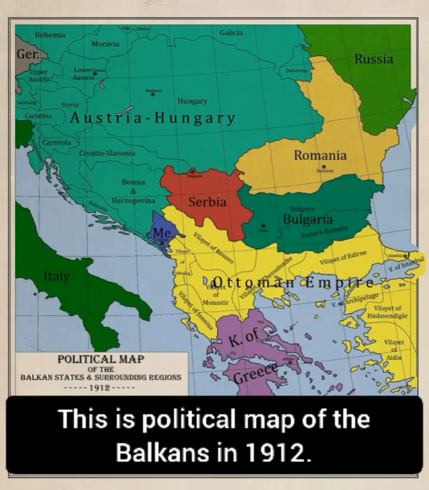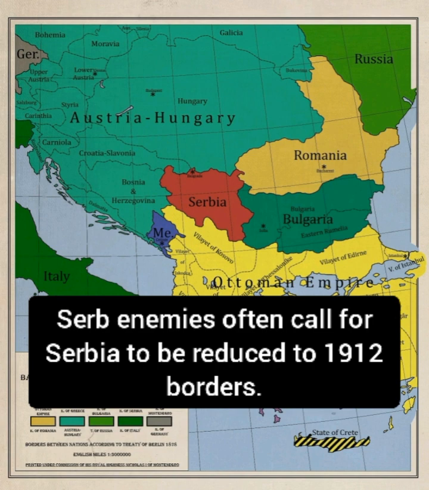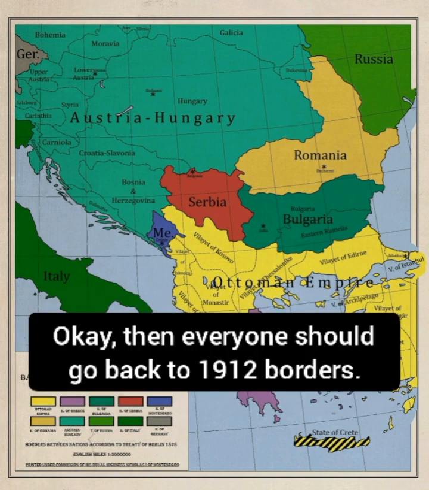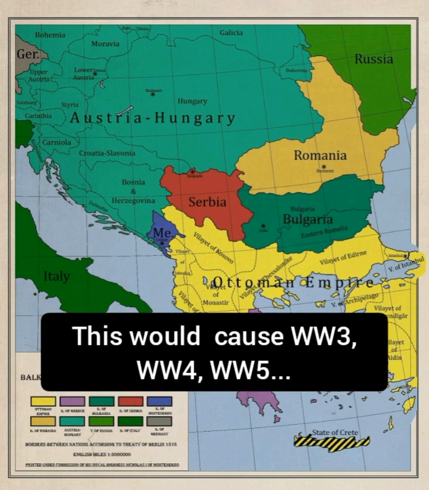This is a political map of the Balkans in 1912. Serb enemies often call for Serbia to be reduced to 1912 borders. Okay, then everyone should go back to 1912 borders. This would cause World War III, World War IV, World War V.